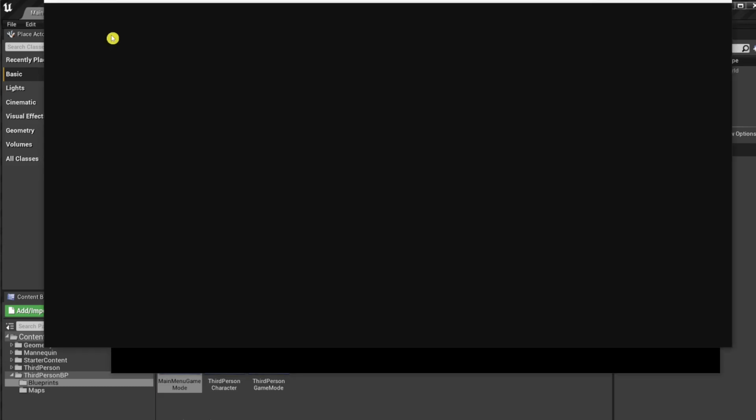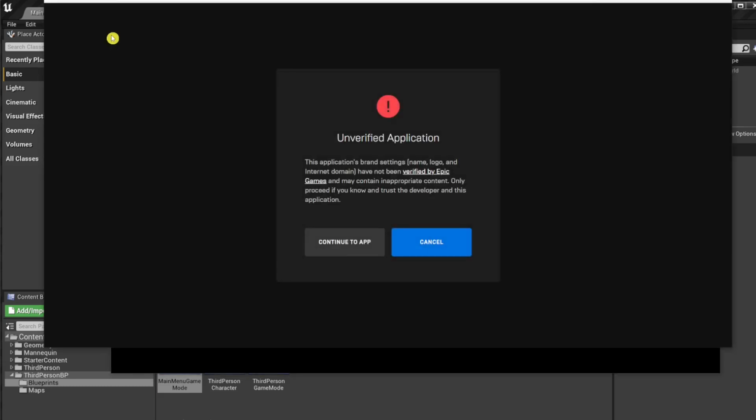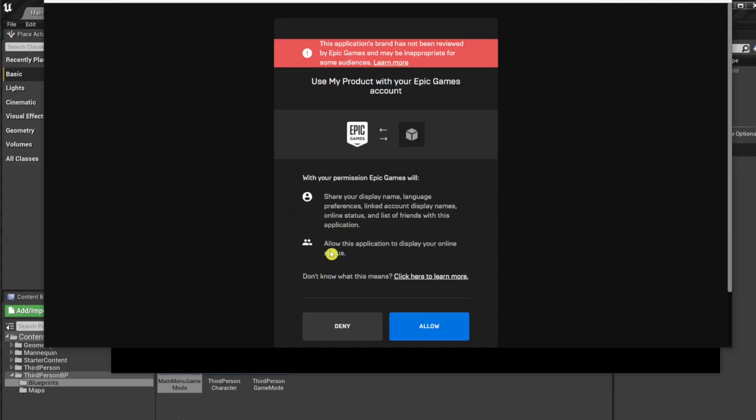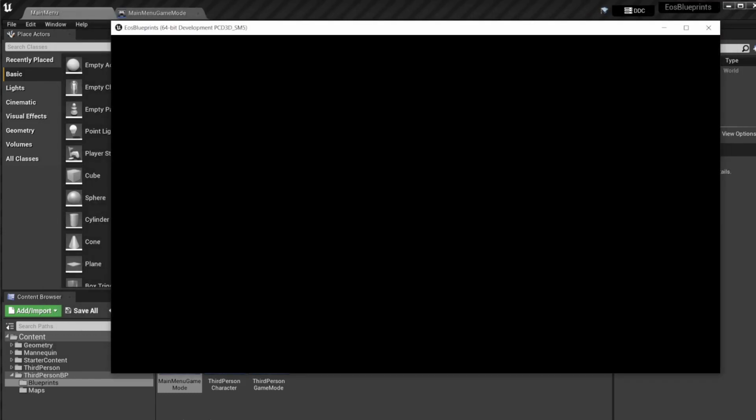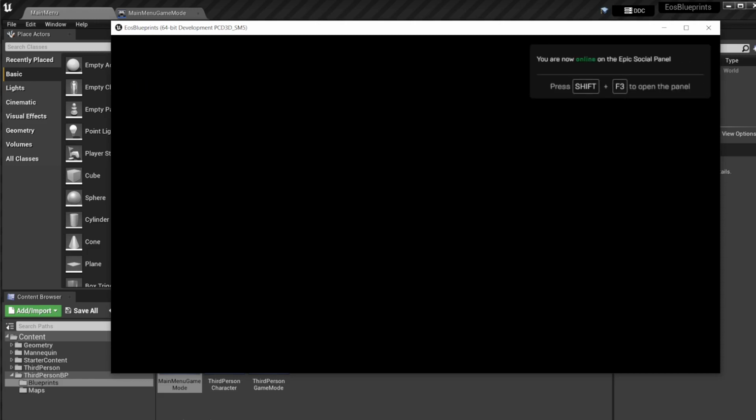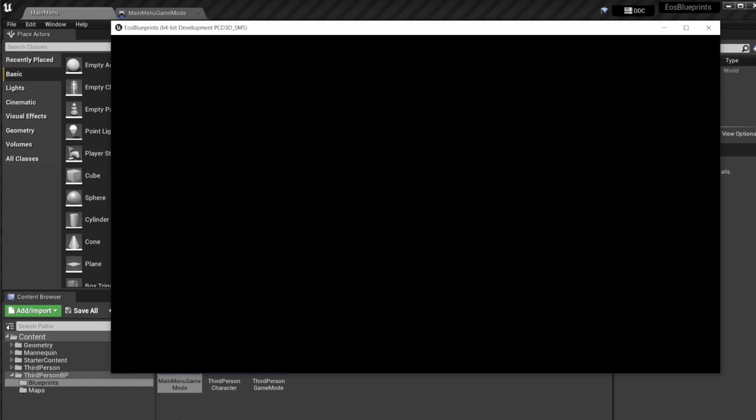Finally, the web browser opens with some confirmation screen. You may have to log in first. We simply confirm both screens, make sure to find the correct button, the colors are inconsistent. And then we see our black map and nothing happens. Just kidding. The login was successful and we are finally getting our social overlay, and we can also press Shift